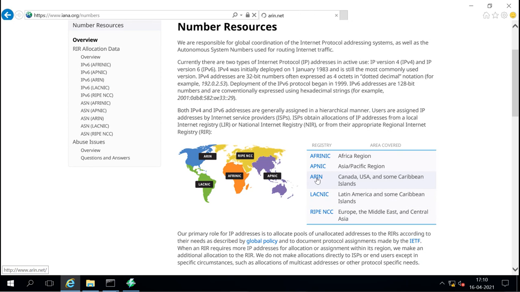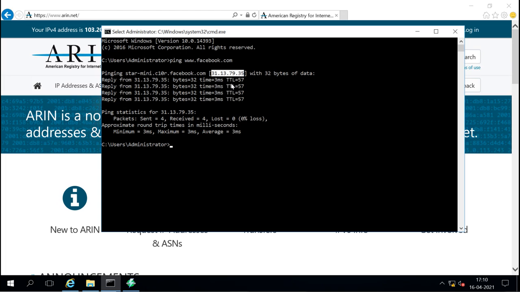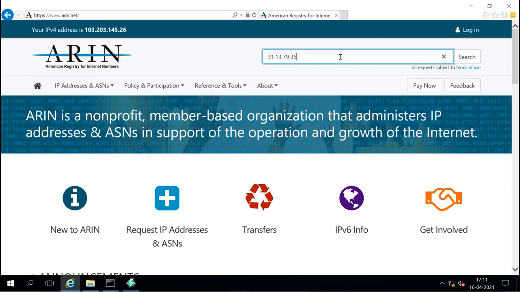So I'll go to US, and under the Whois search I will paste the IP. From here I will copy and paste and search. It will give me the idea of what is the exact range they have.